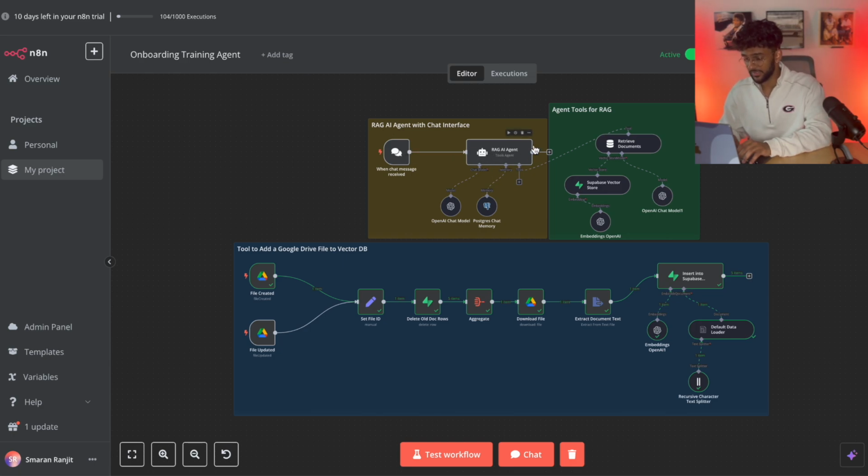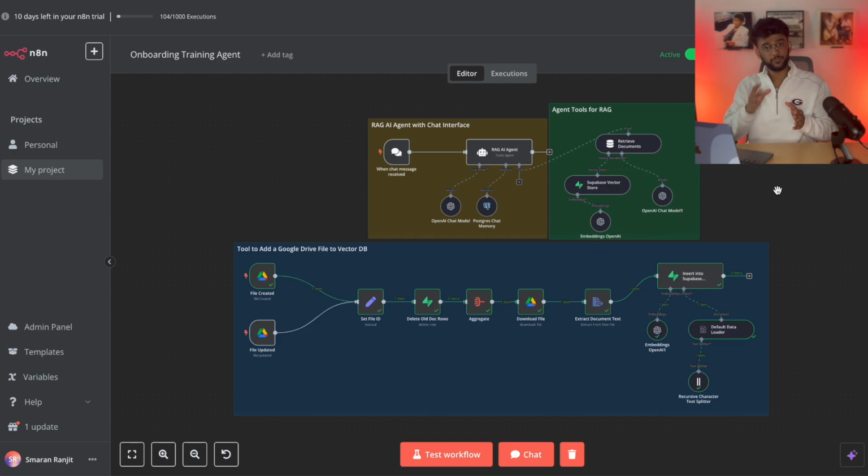Chat message comes in, the RAG agent analyzes the chat message, uses OpenAI, uses the memory to look over the past messages, so that's how it acts like a GPT model, is that it keeps track of the messages it has. And then you have the RAG tools, the agent tools for the RAG agent, which are basically just a Supabase vector.